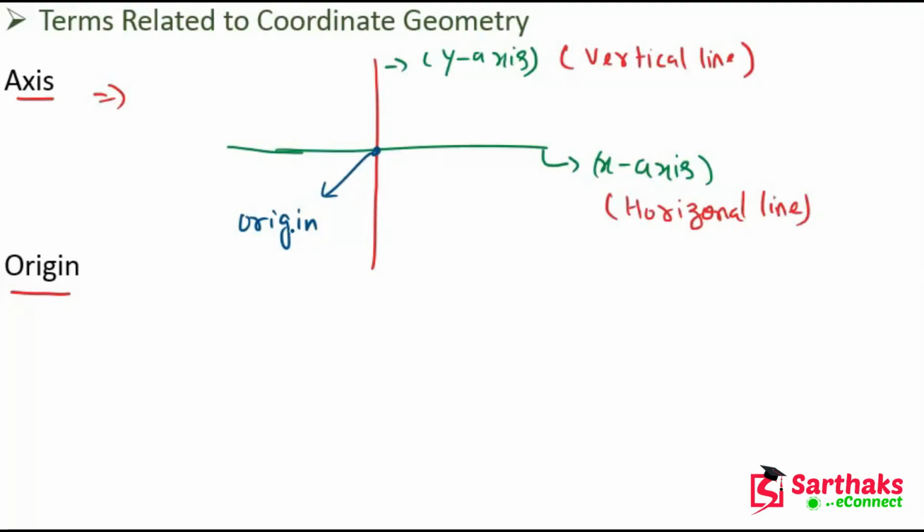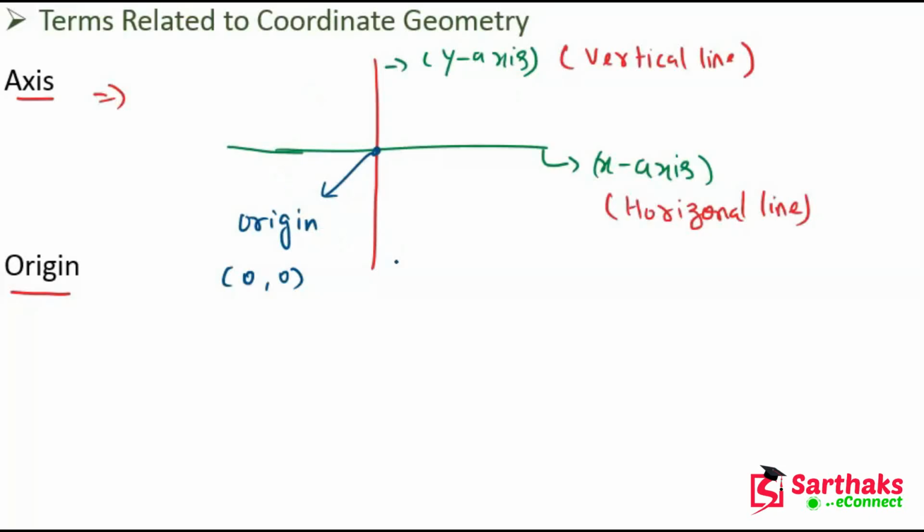In the Cartesian plane, the origin is represented by an ordered pair of the Cartesian coordinates, which means the coordinates of the origin are always 0, 0. This origin point is used as the reference of the Cartesian plane.